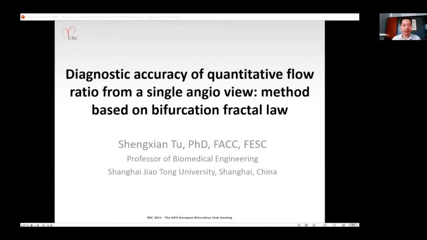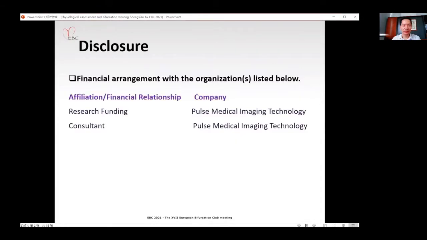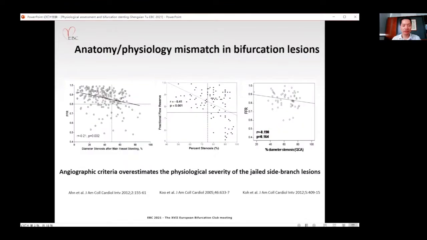The title of my presentation is Diagnostic Accuracy of Quantitative Flow Ratio from a Single Angiographic View, Methods based on Bifurcation Fractal Law. I come from Shanghai Jiaotong University. This is my disclosure. Several studies have presented that there was a mismatch between anatomy and physiology in bifurcation lesions, especially